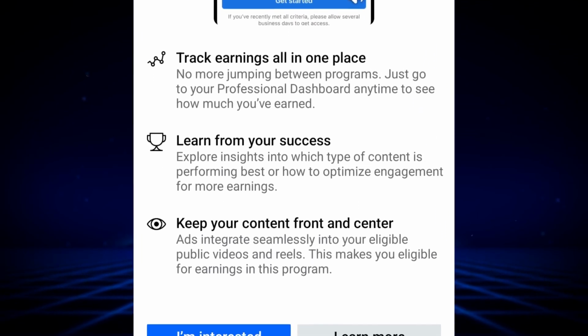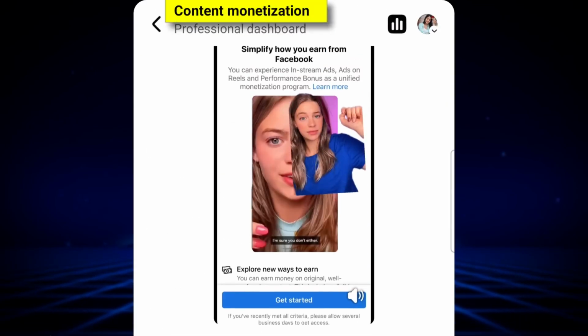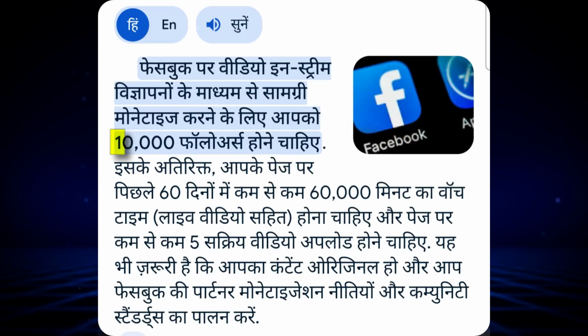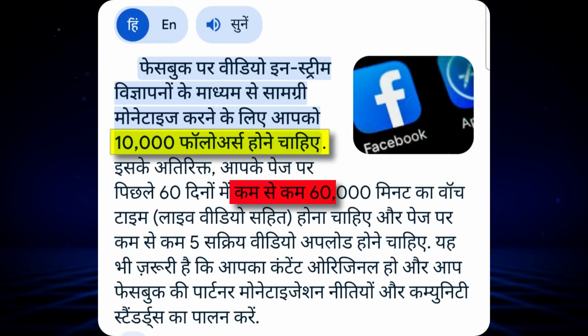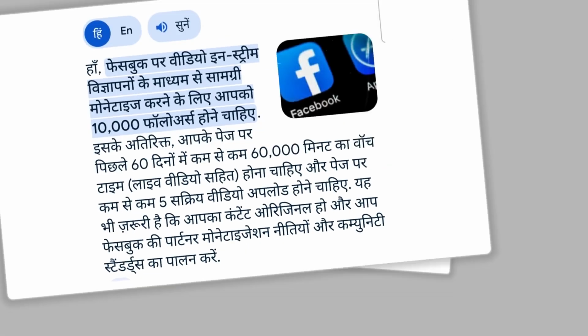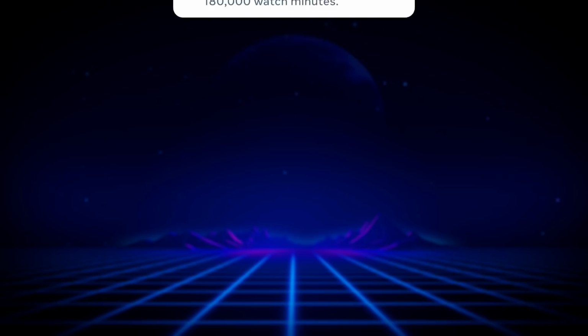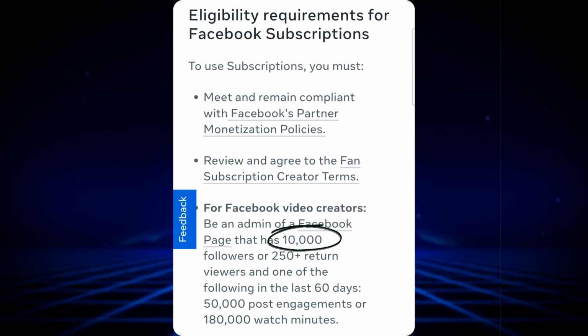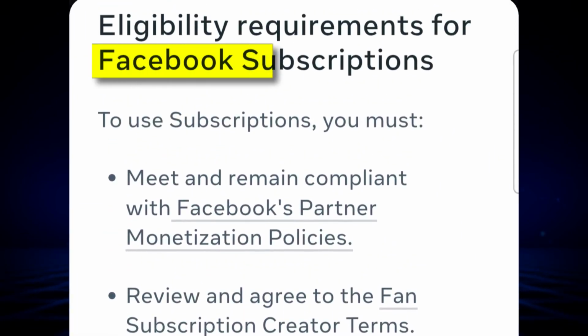But here we will tell you the truth that Facebook has not mentioned anywhere that to get content monetization you should have 10,000 followers on your page or profile, or there should be a watch time of 60,000 minutes. All these criteria will be seen only on Google. Yes, this mention of 10,000 is on Facebook, but it is given here for some other monetization tool on Facebook, the truth of which will be known in this video.